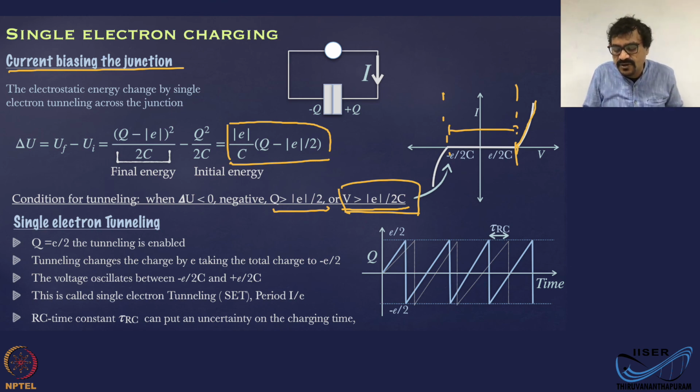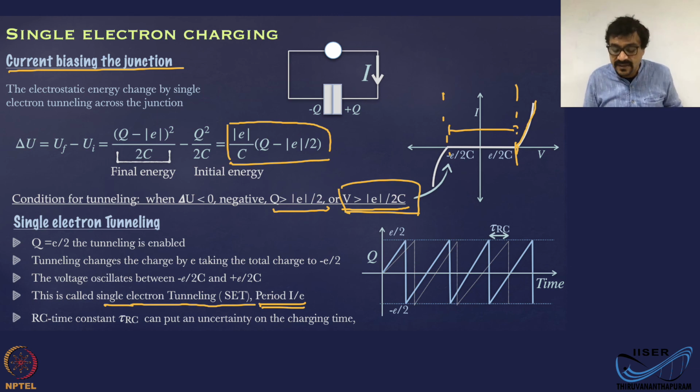For 2 electrons, you would have to put 2E squared by 2C, not E by 2C. We are looking at the voltage in the vicinity of E by 2C. This process where the electrons tunnel one by one is called single electron tunneling, or in short SET. And this happens at the period I by E.